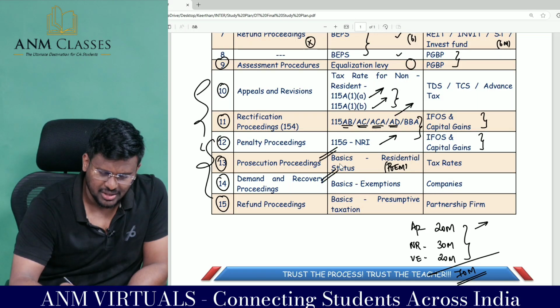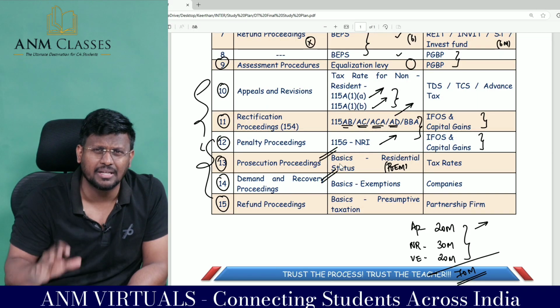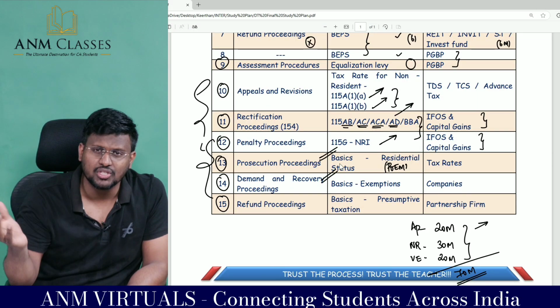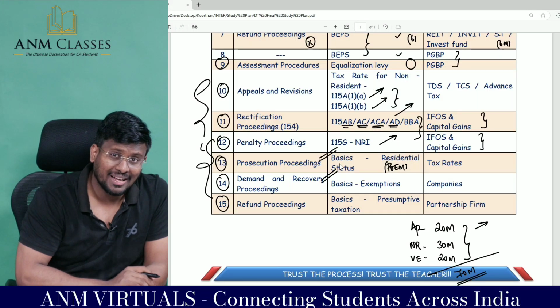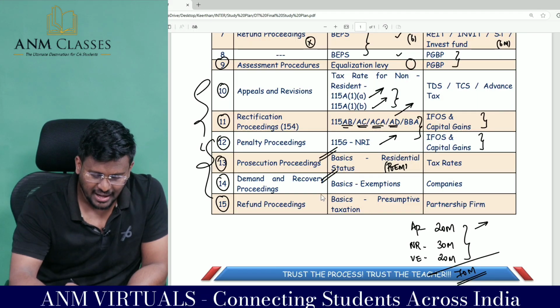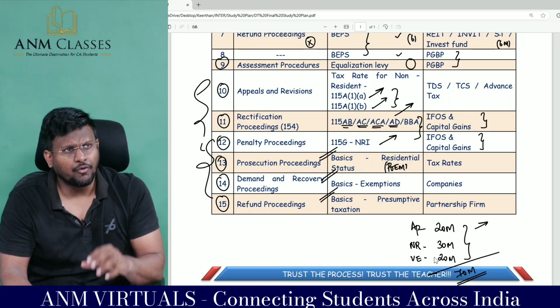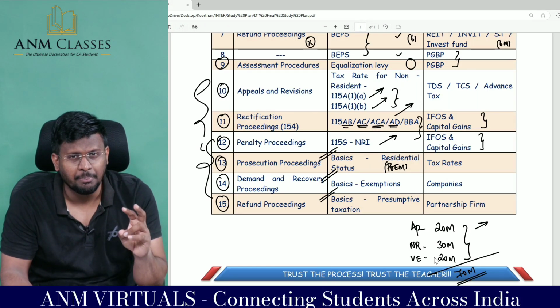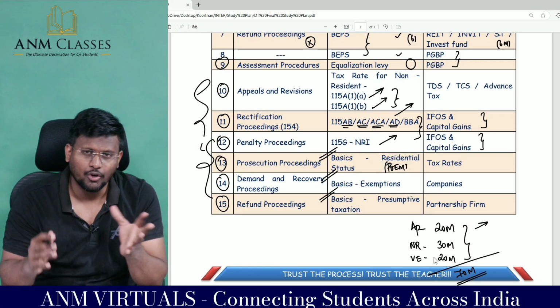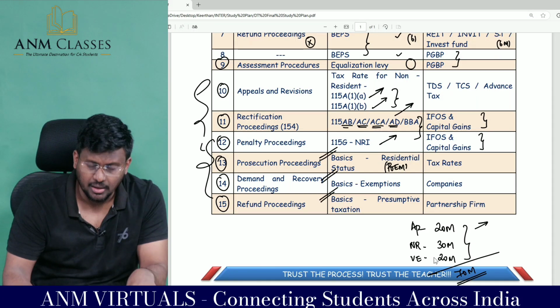Here exemptions are there, section 10 exemption, one table is available in the book. That is the first chapter of non-resident, 10.4, 10.6, like that it goes. And presumptive taxation, very important area for examination. Sections 44AD, 44BB, 44BBB, 44BBA, all those, sir.